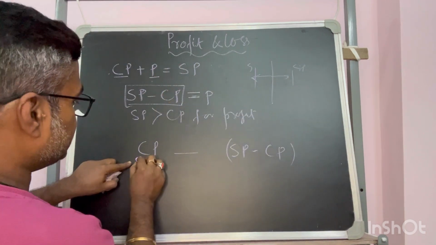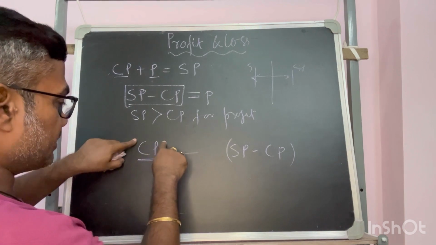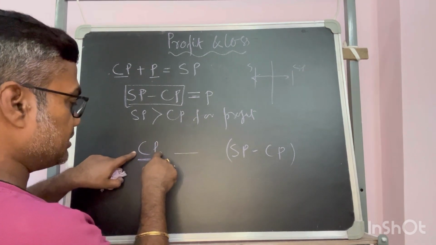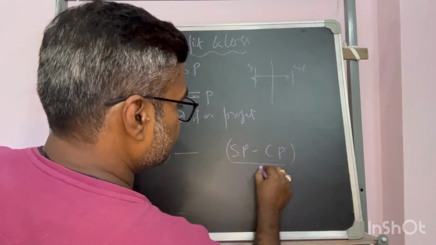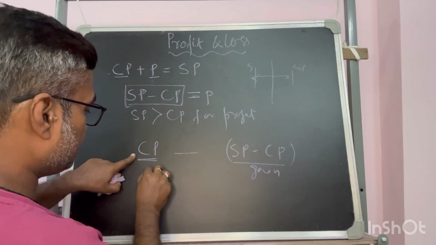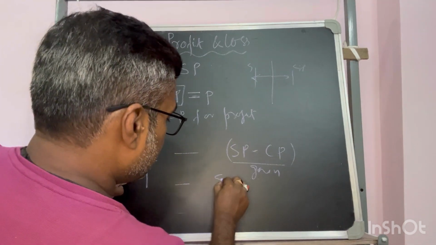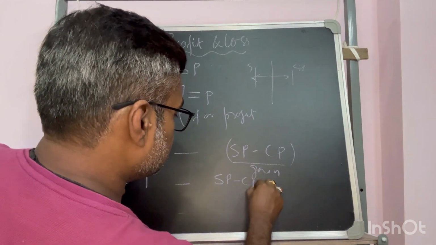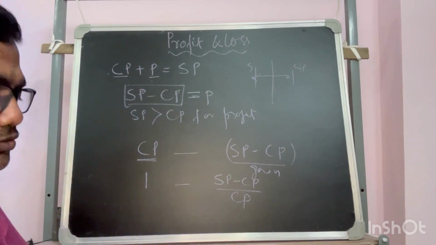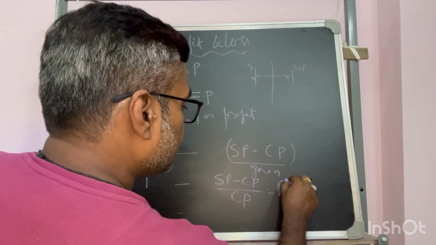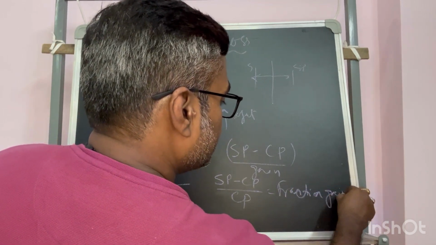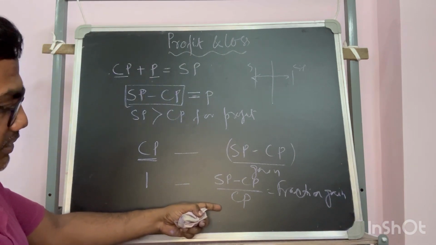For CP, my gain is this much. When cost price is 1, as per the unitary method, this is SP minus CP divided by CP. So this is the fraction gain, because my reference point is CP.